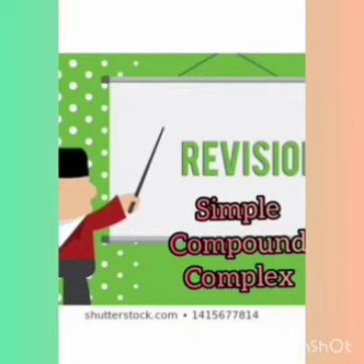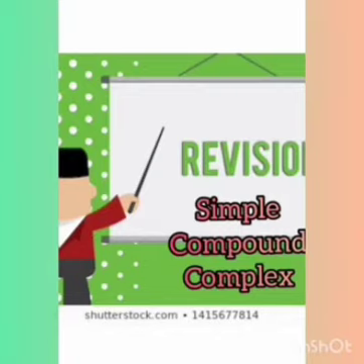Let us take the first type, the simple sentence. A simple sentence consists of one main clause. Sometimes it has a phrase, and it gives complete meaning to the sentence, and it has a subject and a verb. So a simple sentence gives complete meaning, has one main clause and sometimes a phrase, and has a subject and a verb.